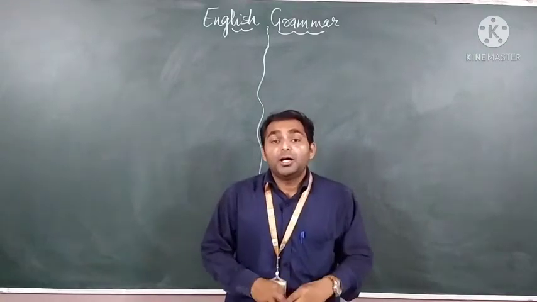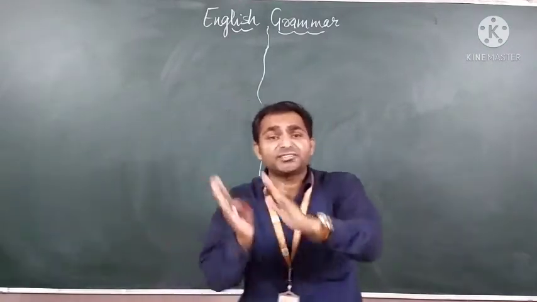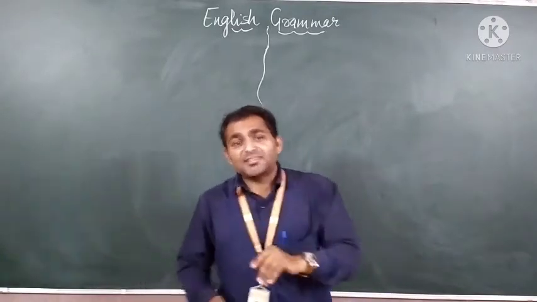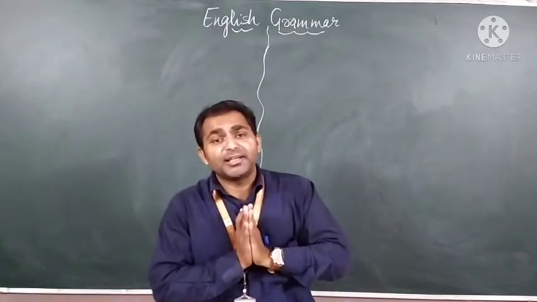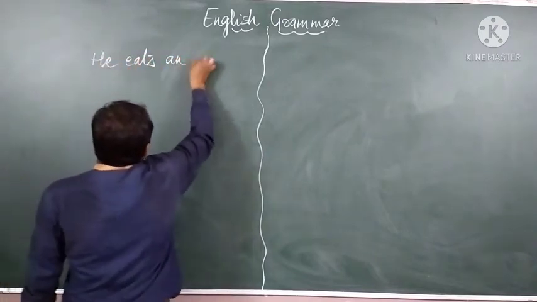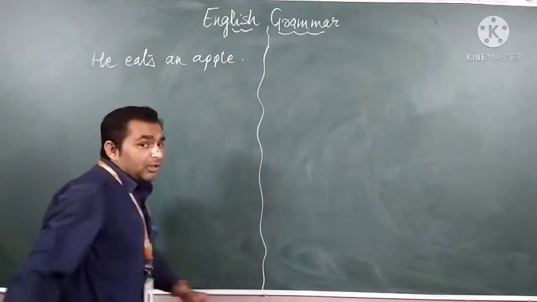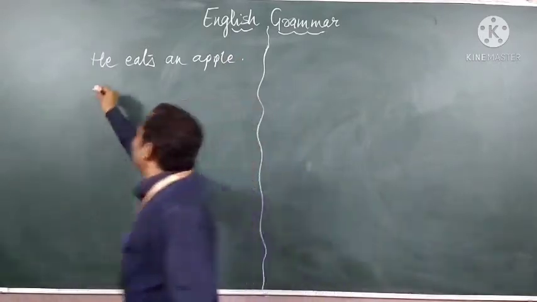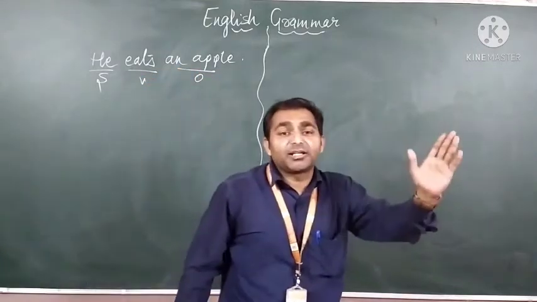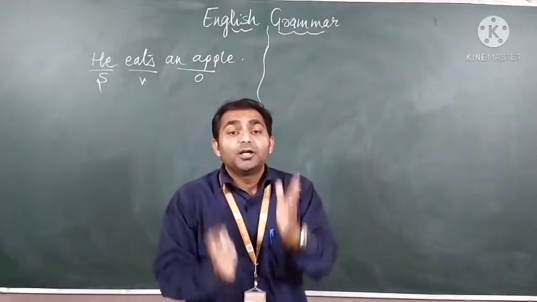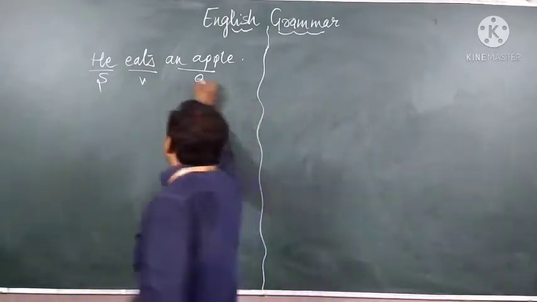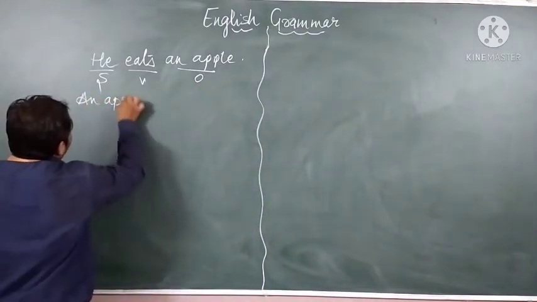As you are all aware of the different rules for changing a sentence from active to passive. As we have an active voice sentence, for example, he eats an apple. Here the sentence starts with the subject, SVO, that means subject, verb and object. Whenever we change the sentence into passive voice, according to the formation, first we'll take the object. So definitely an apple will come.